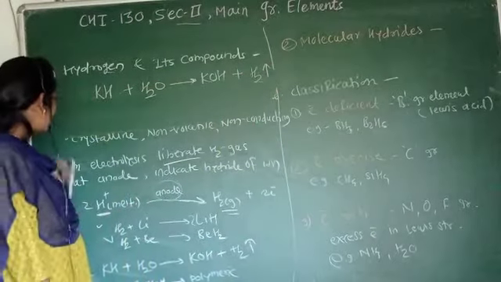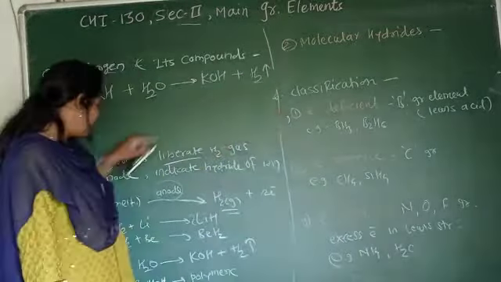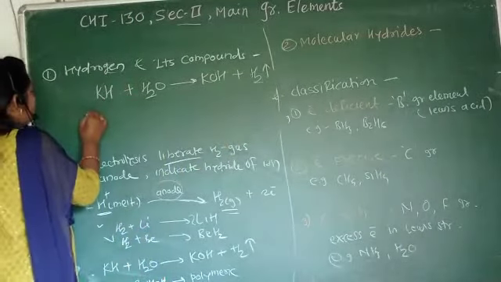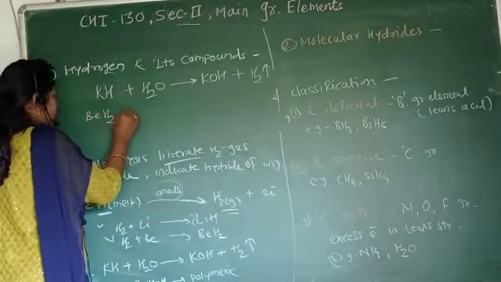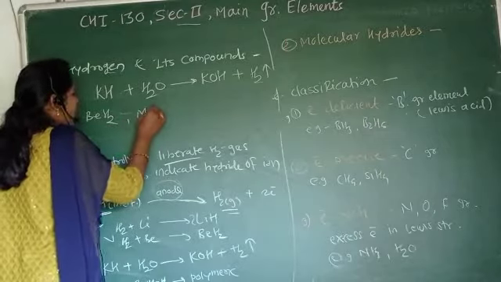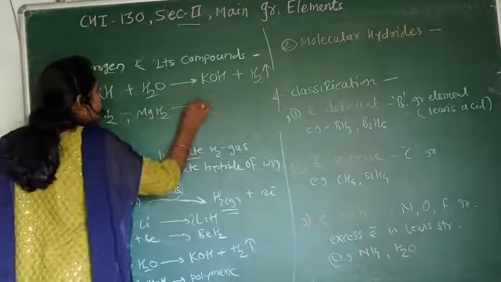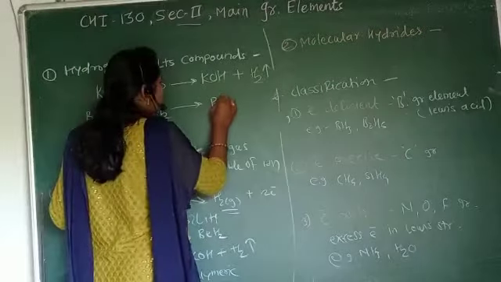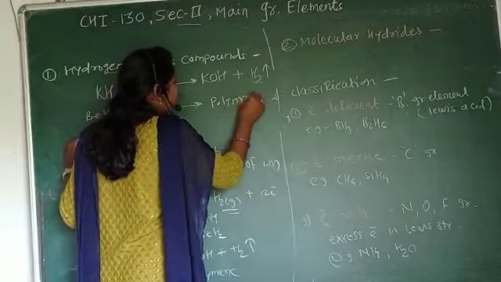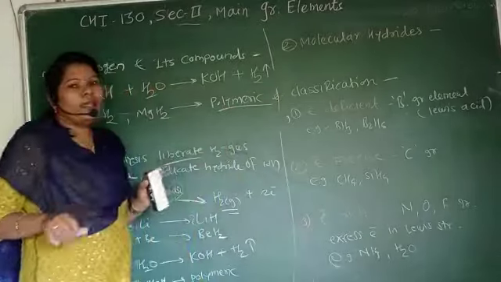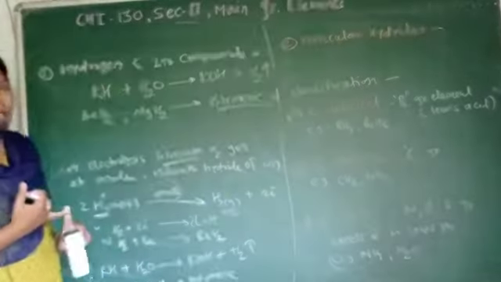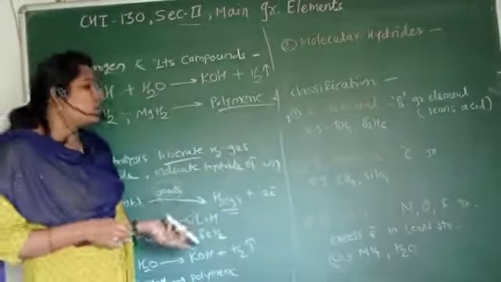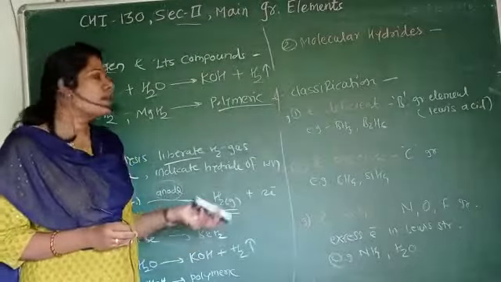Next, beryllium hydride or magnesium hydride: these hydrides are polymeric in nature. This is the short information about ionic hydrides.